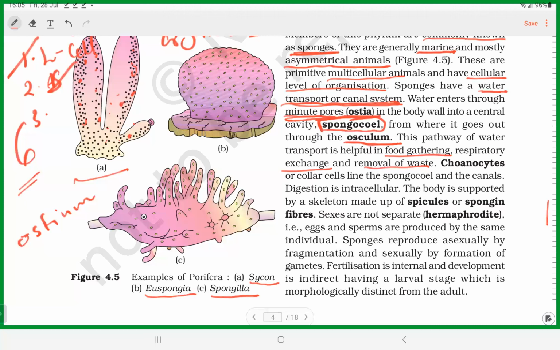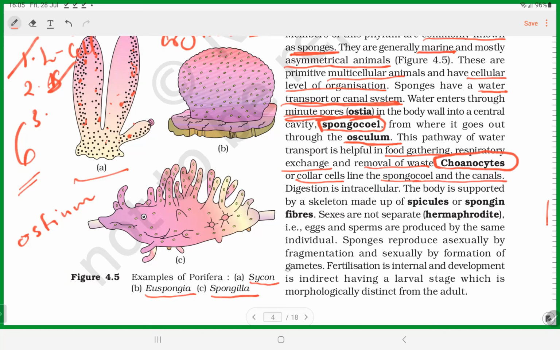Fine. And then look at the cells. Since they show a cellular level of organization, we should know the special types of cells present in sponges and their special functions. What are the special cells present in sponges and what functions do they perform? Please note down. The first type of cells are called choanocytes, or collar cells. They line the spongiocele and the canals.